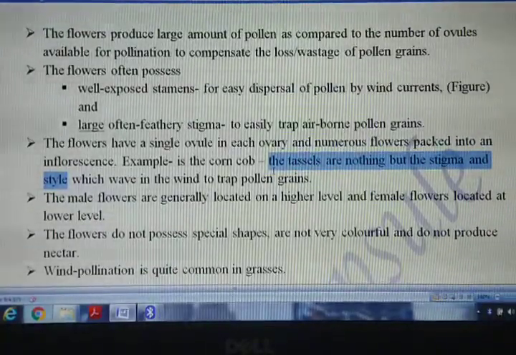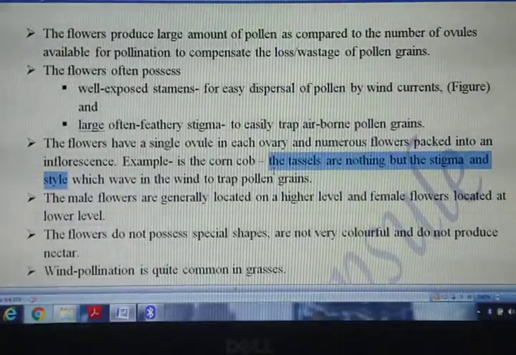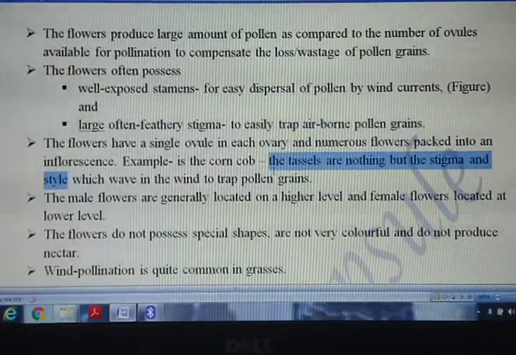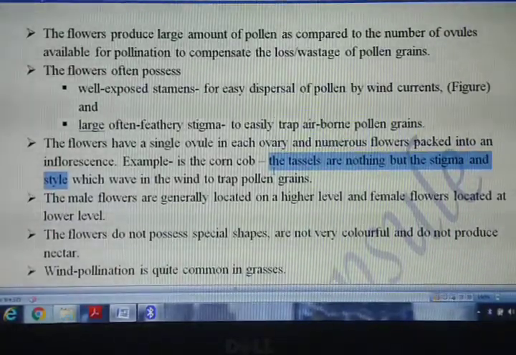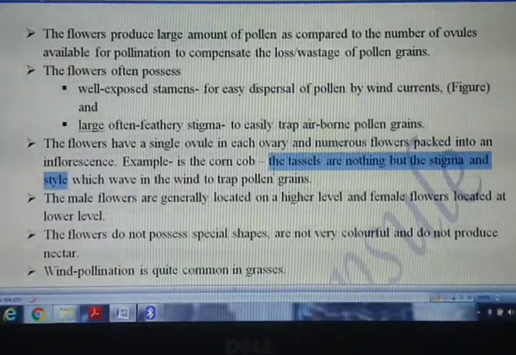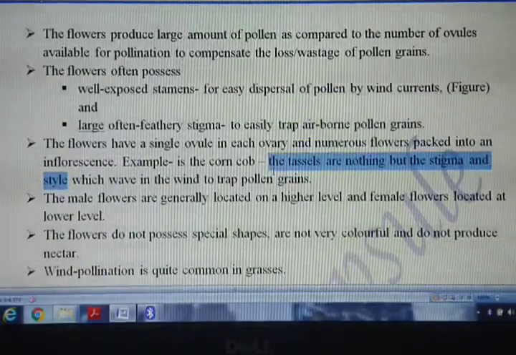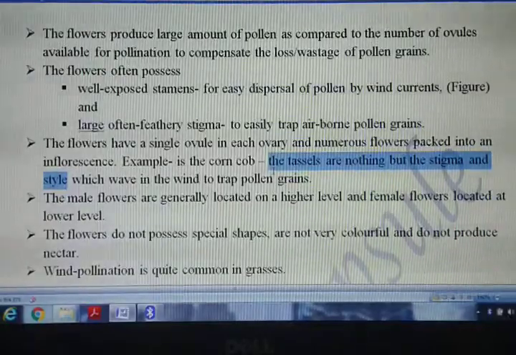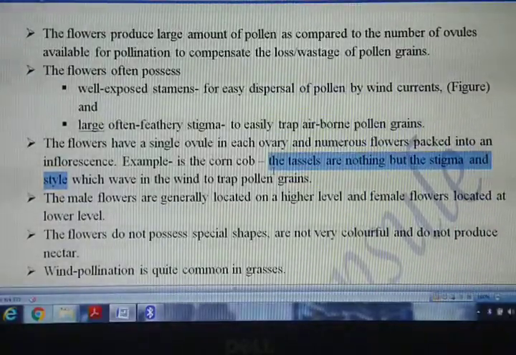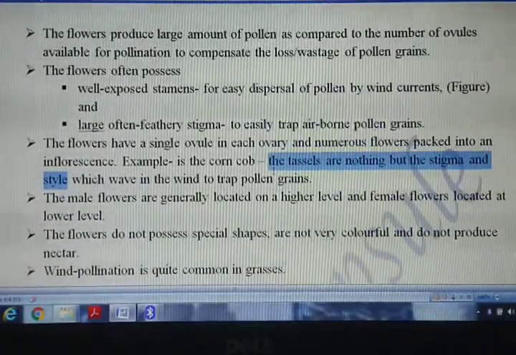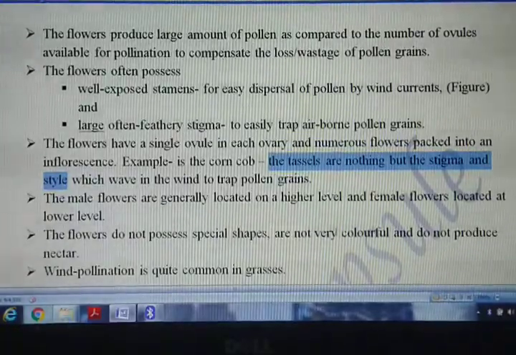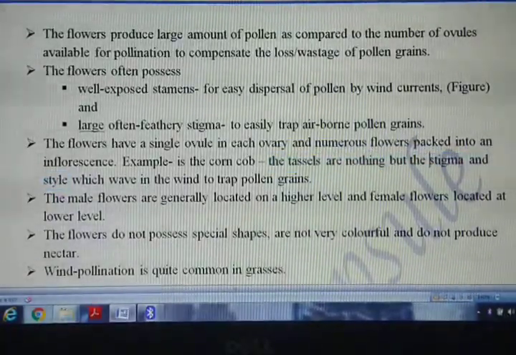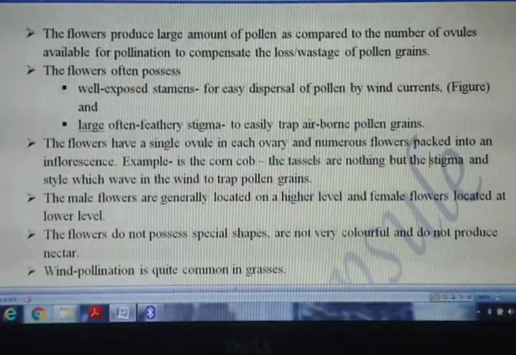So before removing whatever covering is there on top of that edible part, over there if you see, a hair-like structure is there. Those hair-like structures are actually the style, and at the tip will be the stigma, and these are waving in the wind.